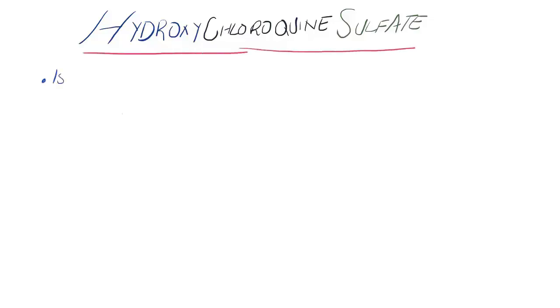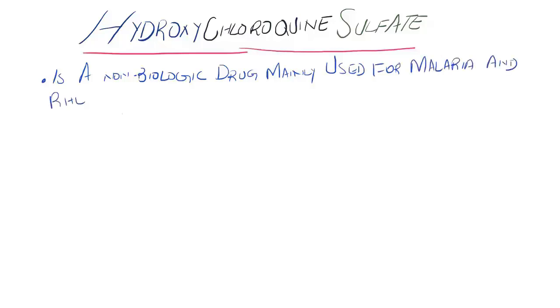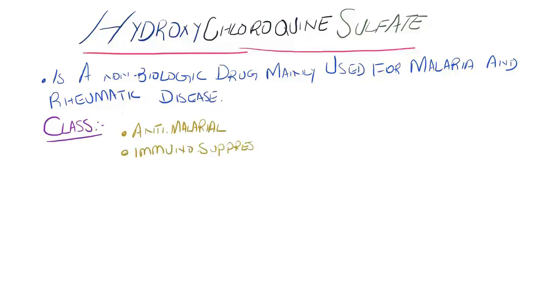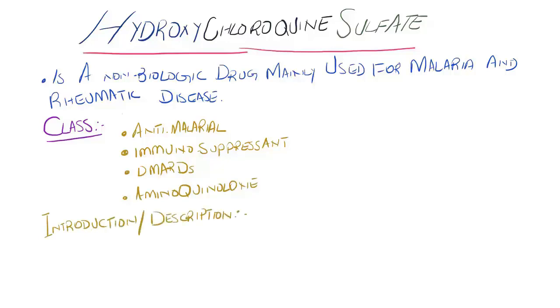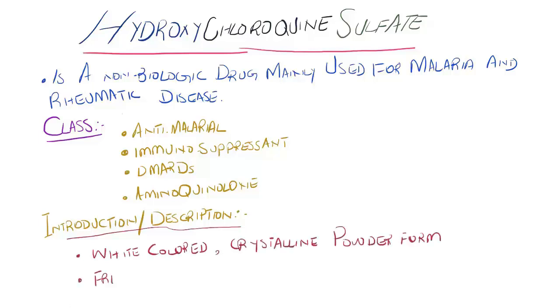Today we are going to talk about hydroxychloroquine sulfate. It is mainly a non-biological drug mainly used for malaria and rheumatic disease. Now if we classify it, it is included in the class of anti-malarial drugs, as an immunosuppressant, as in DMARDs, and aminoquinolones. Now if we further describe it, it is a white colored crystalline powder, freely soluble in water